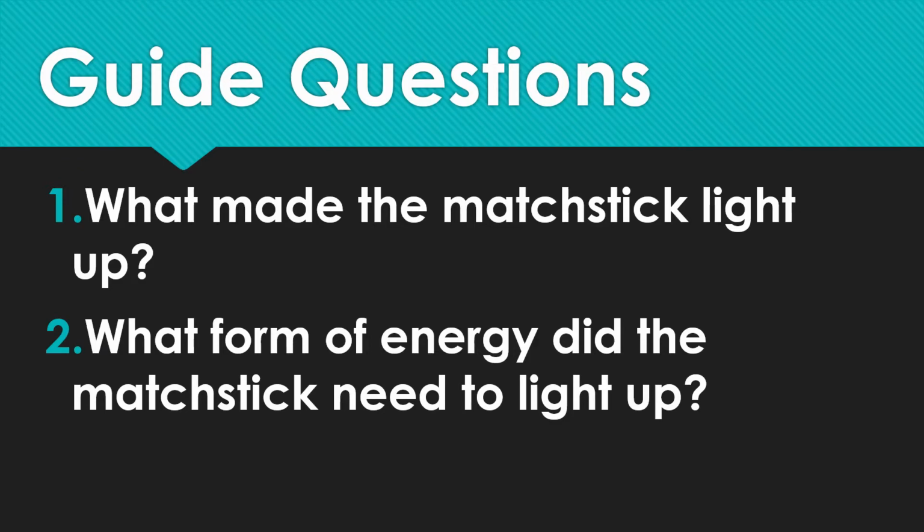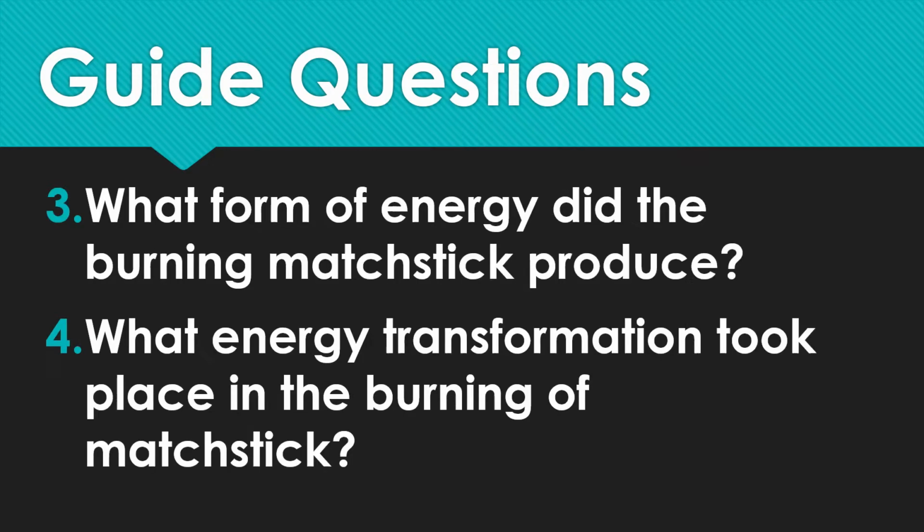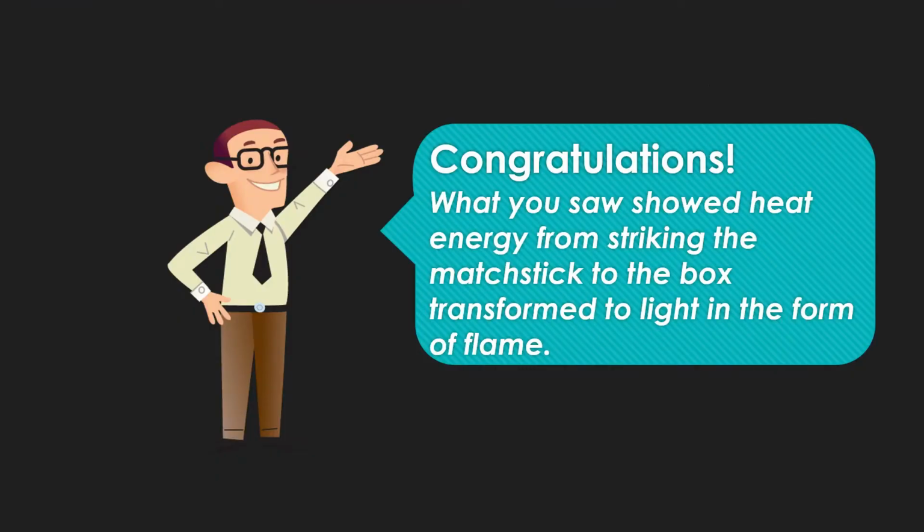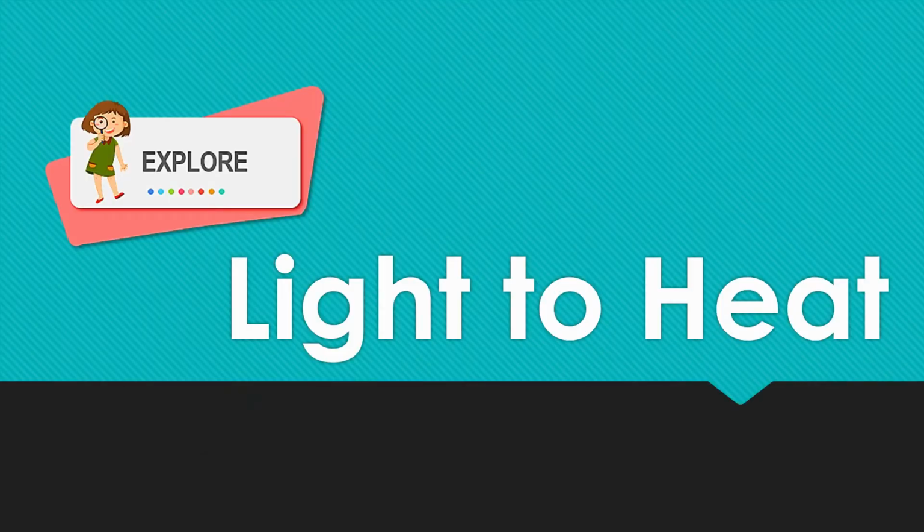1. What made the matchstick light up? 2. What form of energy did the matchstick need to light up? 3. What form of energy did the burning matchstick produce? 4. What energy transformation took place in the burning of the matchstick? Congratulations! What you saw showed heat energy from striking the matchstick to the box transformed to light in the form of flame. Now, let us go to the second type of energy transformation, light to heat.